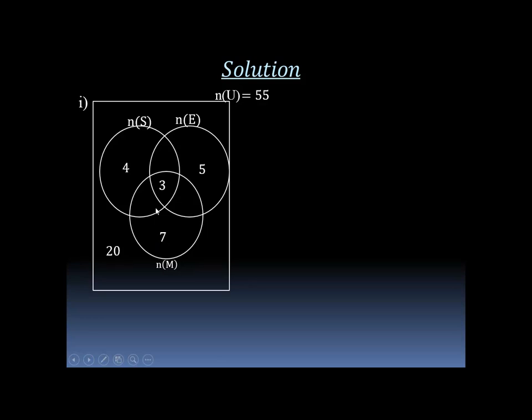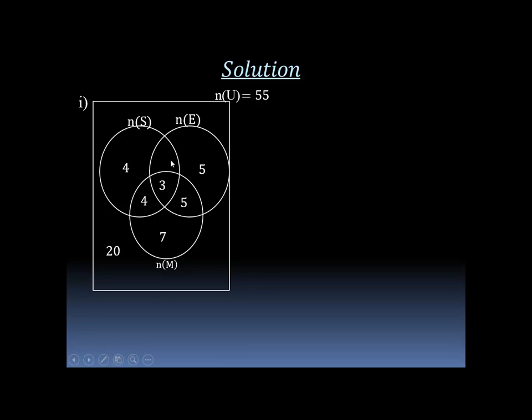The number of students who study science and math was given to be 7, but 3 is already there, so it's remaining 4. The number of students who study math and English was given to be 8, but 3 is already there, so remaining 5, adding up to 8.